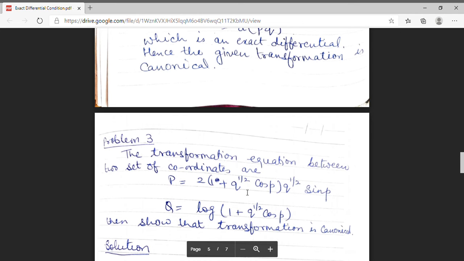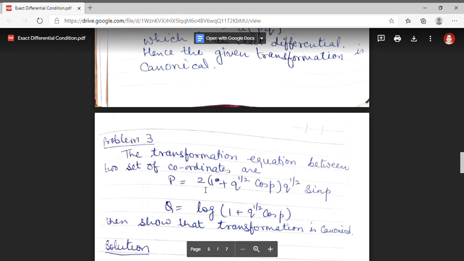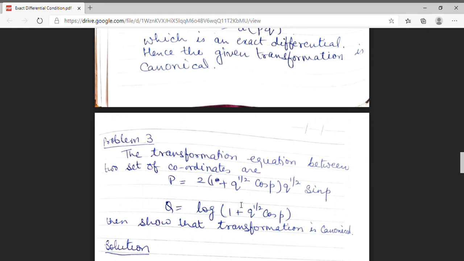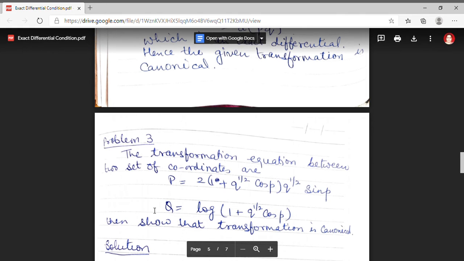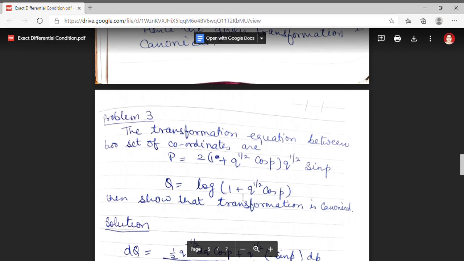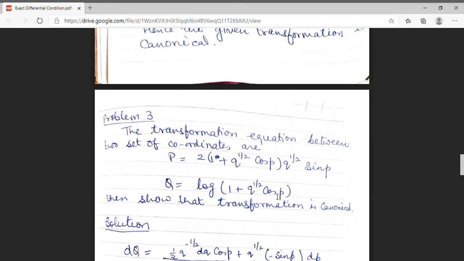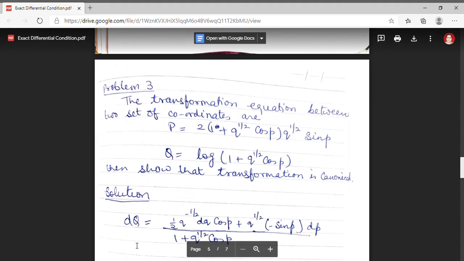The capital P is 2(1 plus q raised to power half cos p) q raised to power half sin p. Capital Q is log(1 plus q raised to power half cos p). I have to prove that the transformation is canonical. As done in my previous examples, we are going to find the value of dQ.